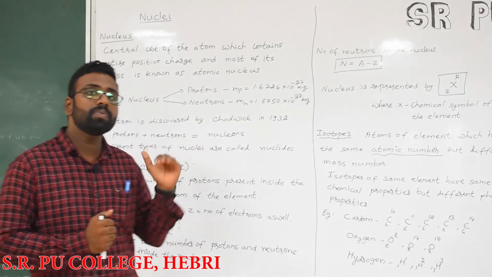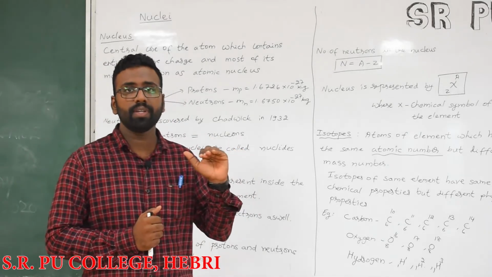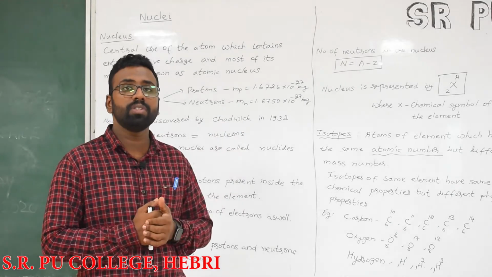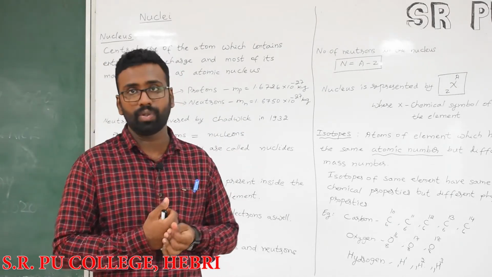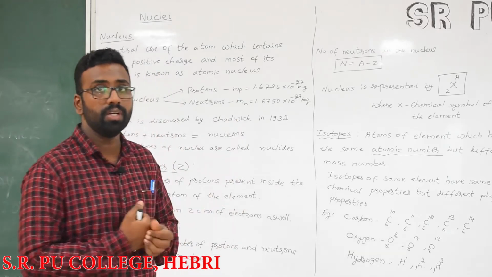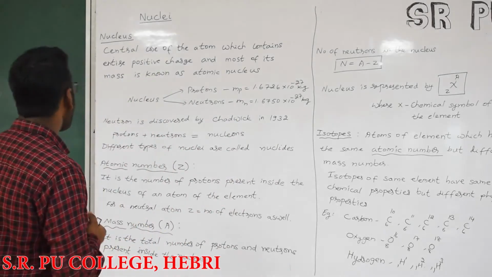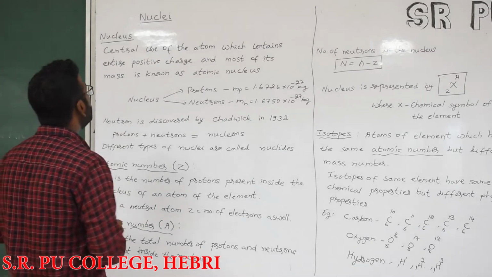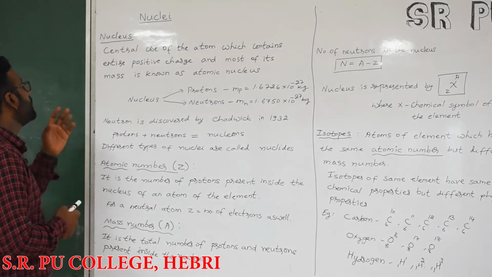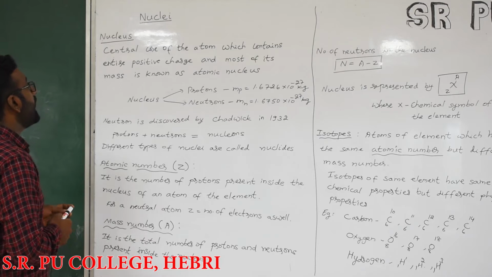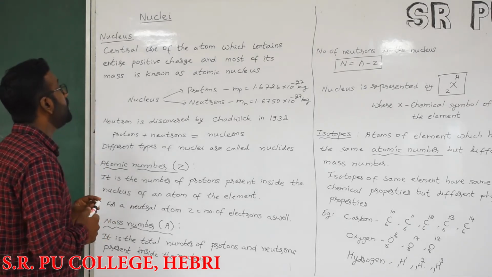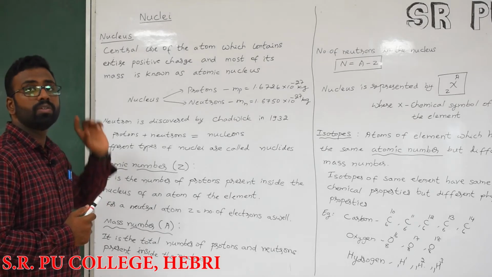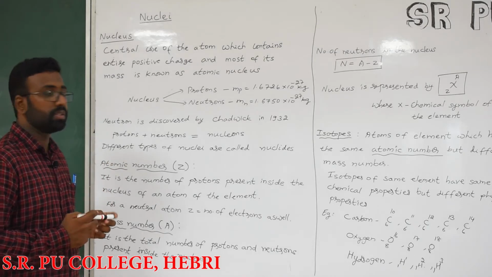So the nucleus was discovered by Rutherford. We are going to study the different types of nuclei in this new chapter called Nuclei. By definition, we can simply say that the nucleus is the center core of the atom, which contains the entire positive charge and most of the mass of the atom. It is known as the atomic nucleus.